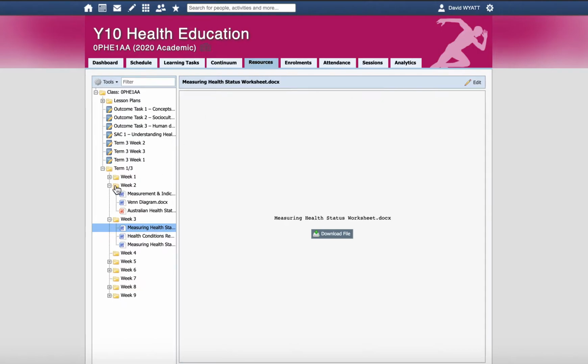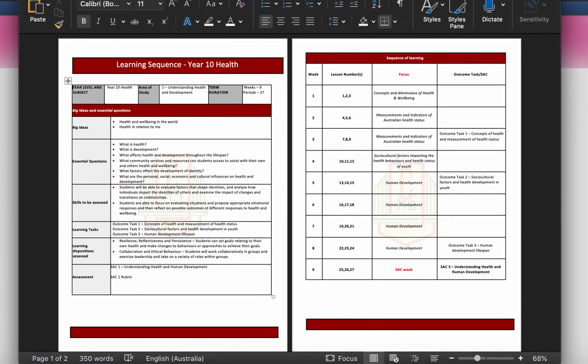Now, in our resources, term 3, week 2, you'll still be using this PowerPoint, the Australian Health Status PowerPoint, just to finish it off. I do go through it in my video though. And then today you'll also be using this first link here, which is Measuring Health Status Worksheet. That is the worksheet that I'm asking to be uploaded to term 3, week 3 at the end of today's task.